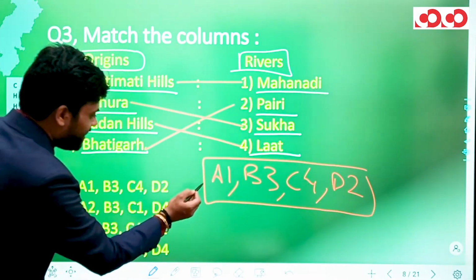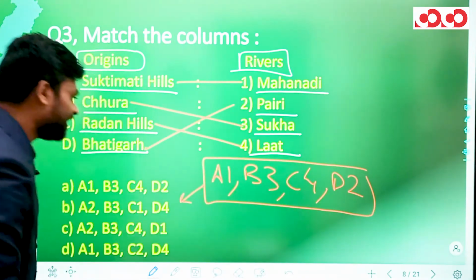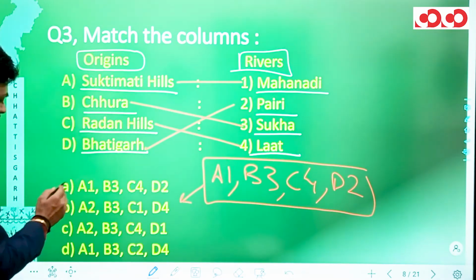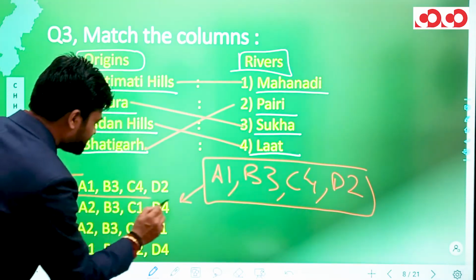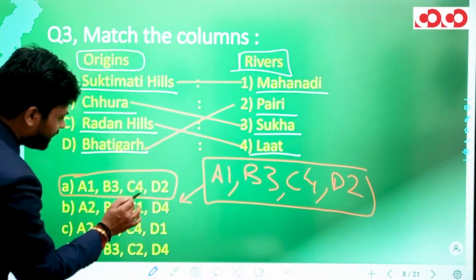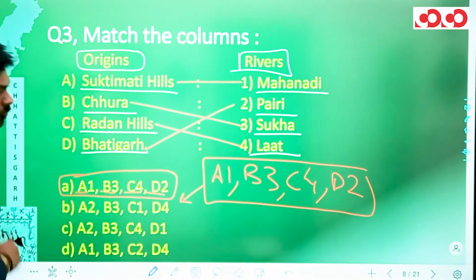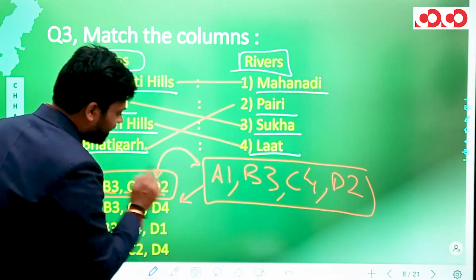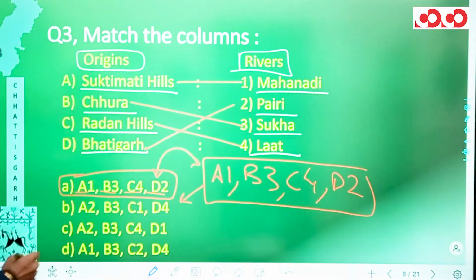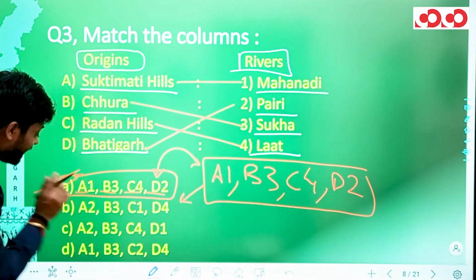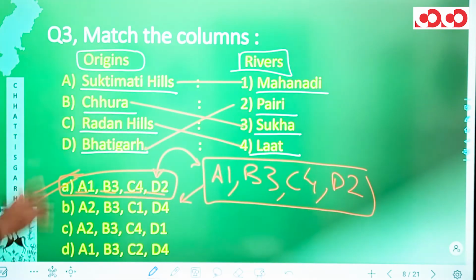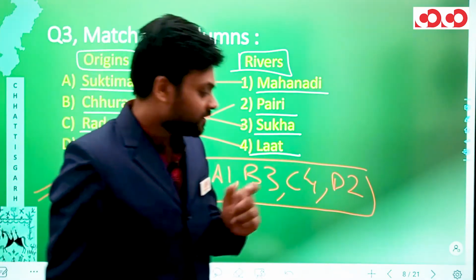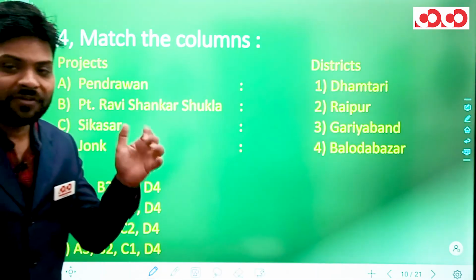Now let us try and match this pair with the options that we have. So in the first option only we can see A1, B3, C4 and D2, which actually is identical to the pairs that we have generated, and hence option number A would be the correct option for your question number 3. So this was all about question number 3. Now let's move to question number 4.